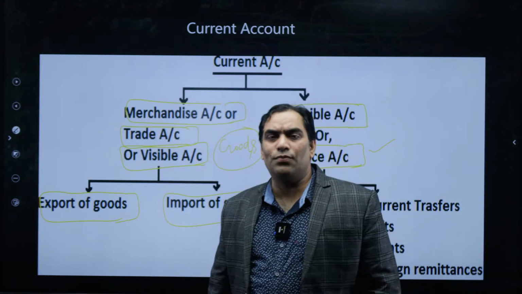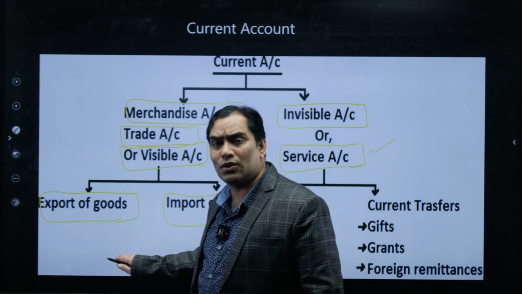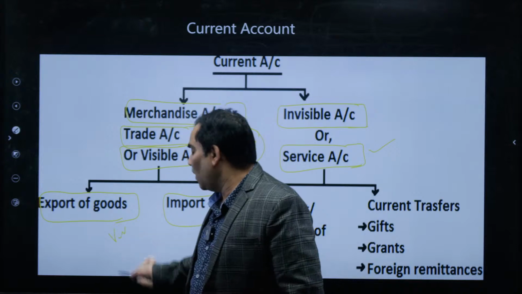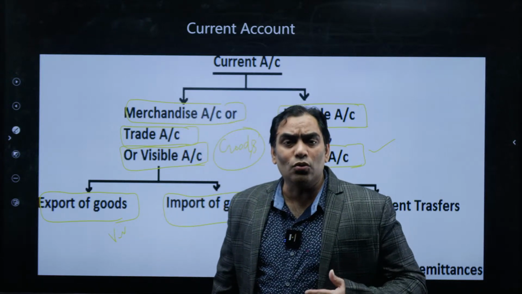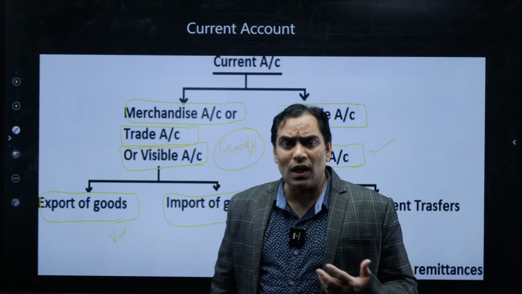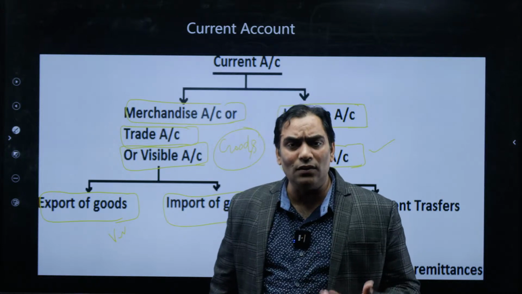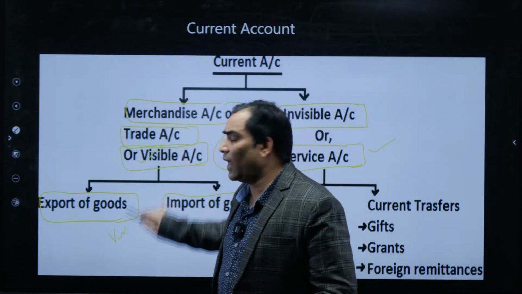It is known as visible account because goods can be visualized. Why? Because goods have a physical structure, and they can be visualized. That's why it is known as visible account.